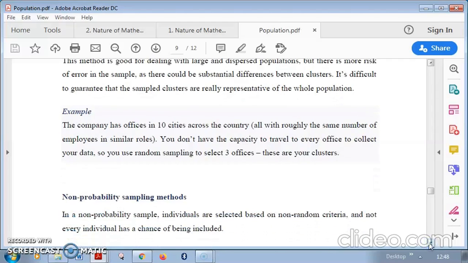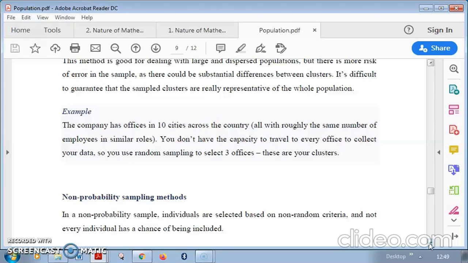The company has offices in 100 cities across the country, all with roughly the same number of employees in similar roles. You don't have the capacity to travel to every office to collect your data, right? So we use random sampling to select 3 offices. They will be your clusters.